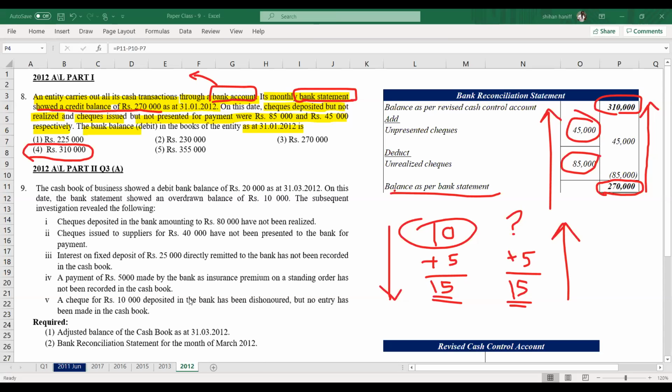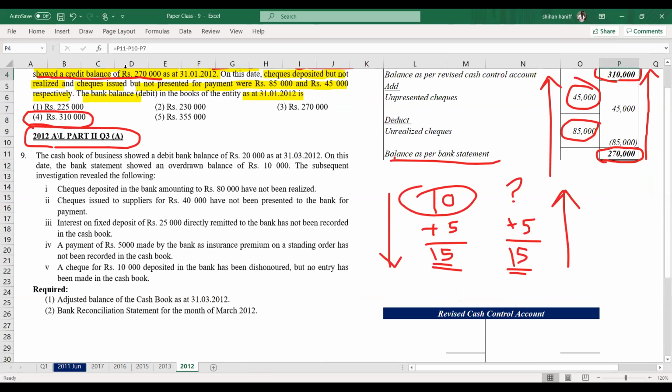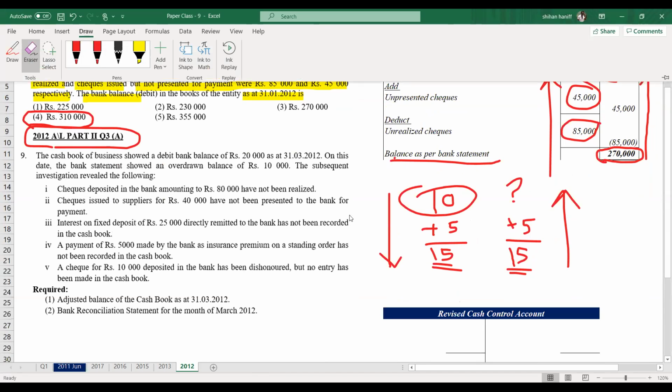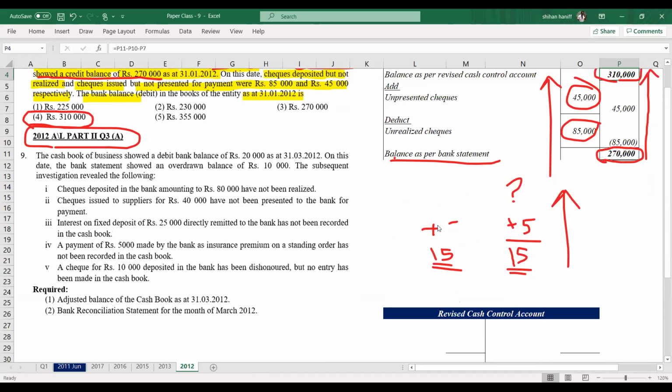So next question, 2012 A-level paper, question number 3 part A. The cash book of the business showed a debit bank balance of 20,000 as at 31st March 2012.